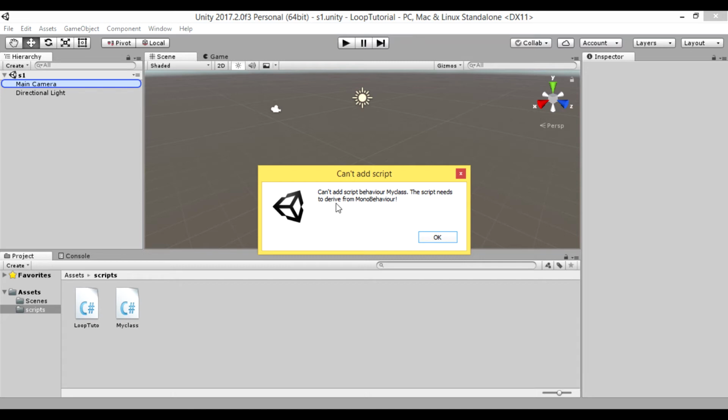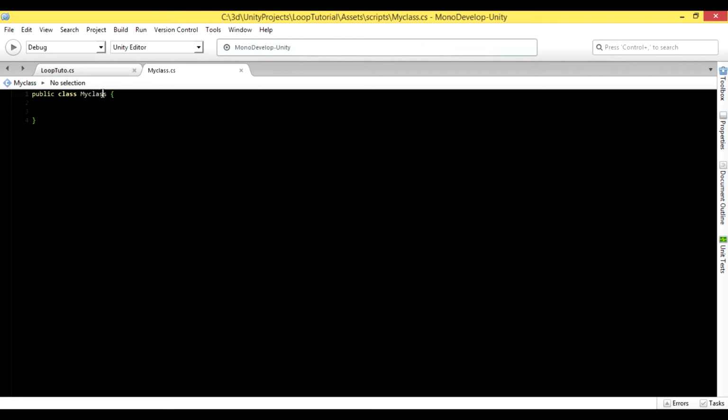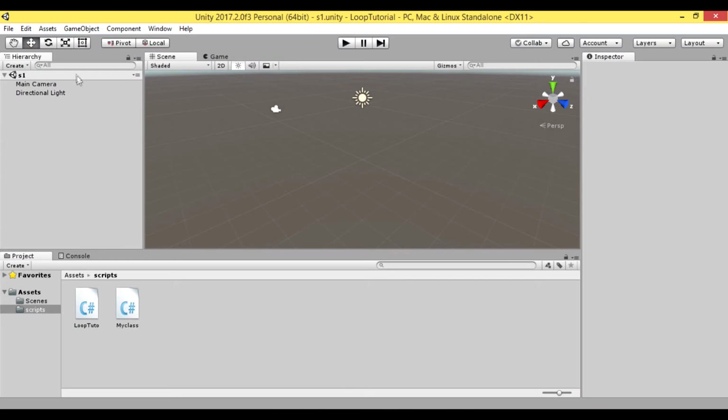The script needs to derive from MonoBehaviour. MonoBehaviour is the name of another class inside of Unity. We are actually getting logic from MonoBehaviour and applying it to our class. Extending MonoBehaviour allows us to apply the script to a game object. MonoBehaviour is missing in our class, so we can't apply our code to our camera game object. So let's try to add MonoBehaviour to our class.